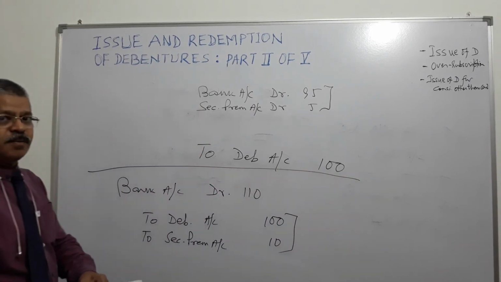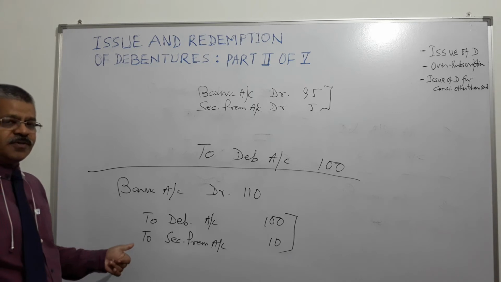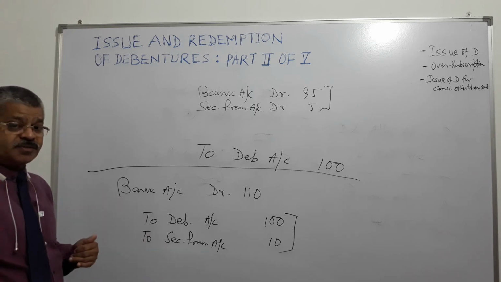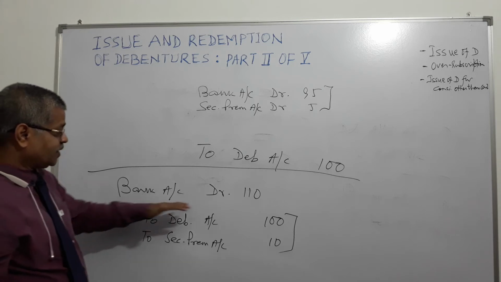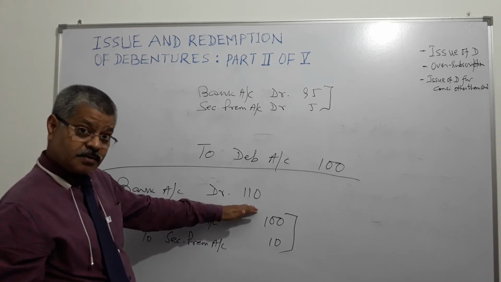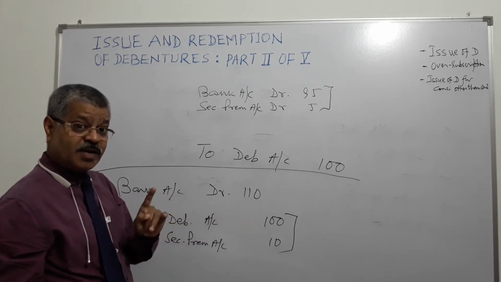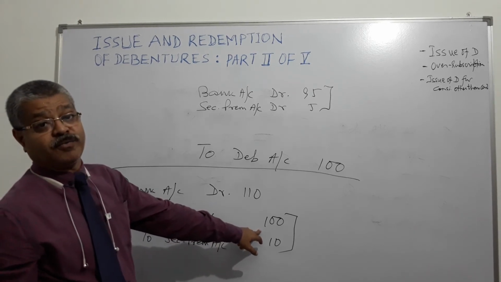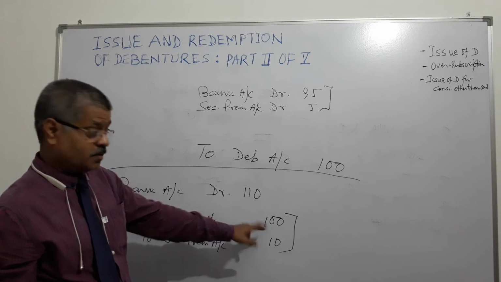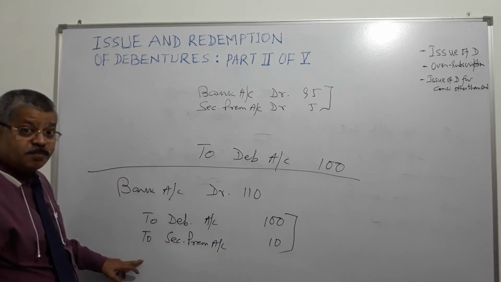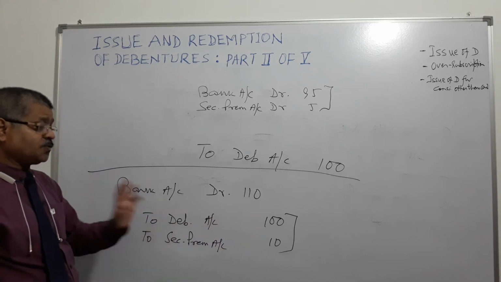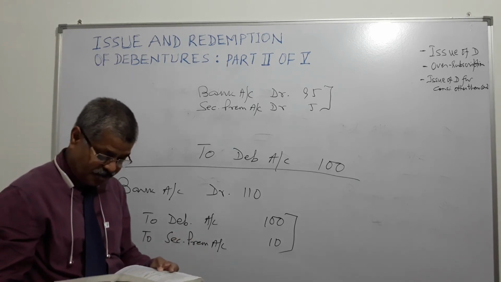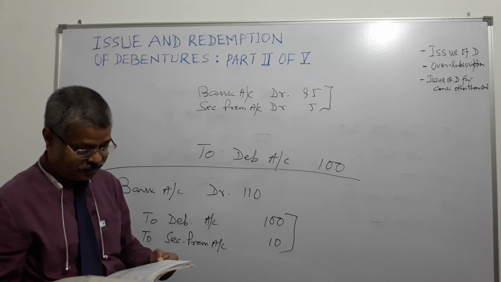When you are doing at premium, 100 rupee face value offered at 110, you will get 110 from the investor in your bank account. So bank account will be debited by 110, but since the face value is 100 rupees, debenture account will always be credited by 100 rupees, the face value of the debenture, and 10 rupees premium will be credited to securities premium account. This is done, right? Debentures issued at premium.